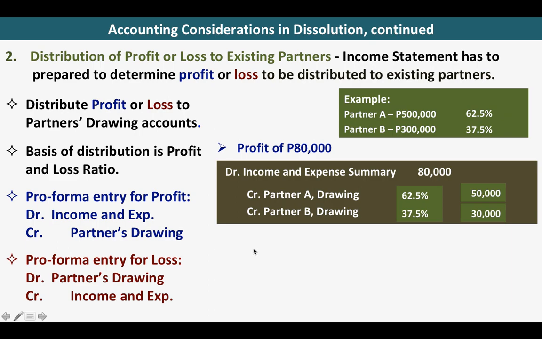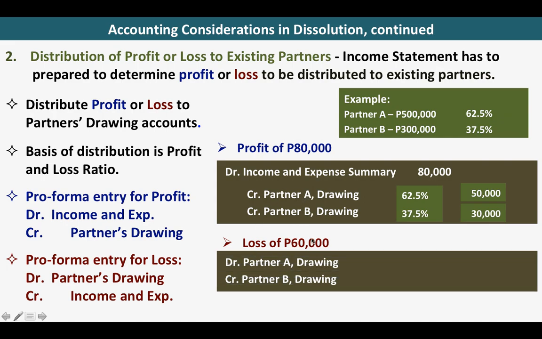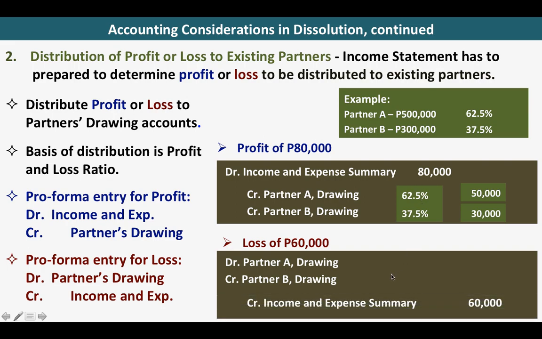And if it is a loss of 60,000, you have to debit the partners' drawing and then distribute the 60,000 based on the ratio, which is 62.5% and 37.5%, and you have this distribution of the loss of 60,000. Okay, class? Let us move on.